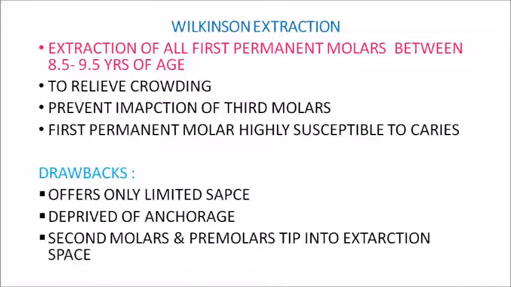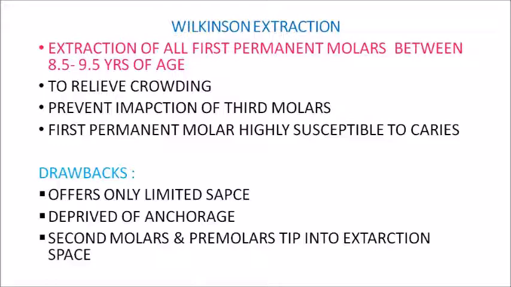So third molars will subsequently erupt into your oral cavity. But the drawback of this method is that even though we assume the first permanent molars are huge in size and offer a lot of space, in reality they offer only limited space. It also deprives us of anchorage, because first permanent molars offer much of the anchorage during orthodontic treatments.